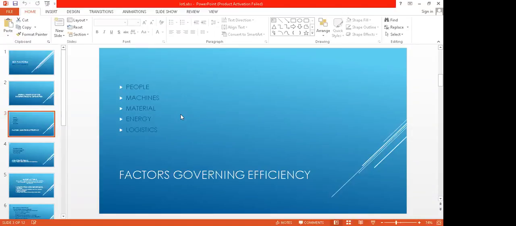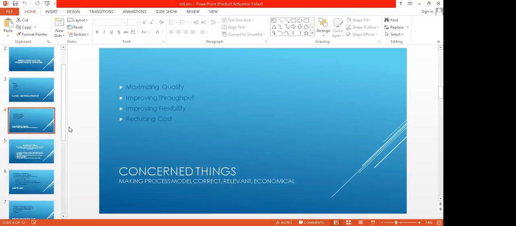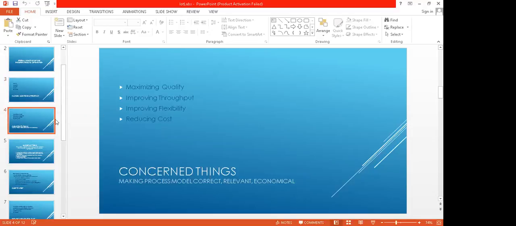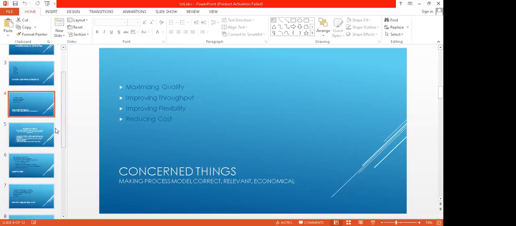Then material, energy and logistics, all those things we will be controlling to get efficient results. So our main objective is to maximize quality, improve throughput, improve flexibility and reduce cost. So we are controlling these five things to get these four things. Okay, so this is our main thing we have to do.